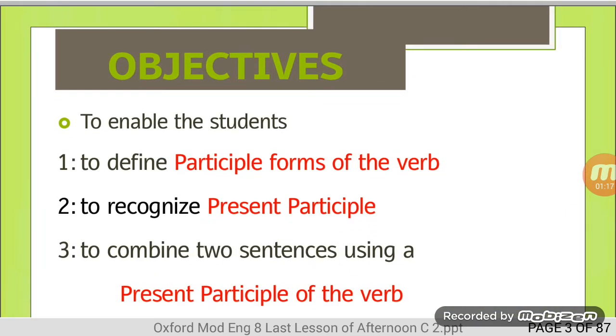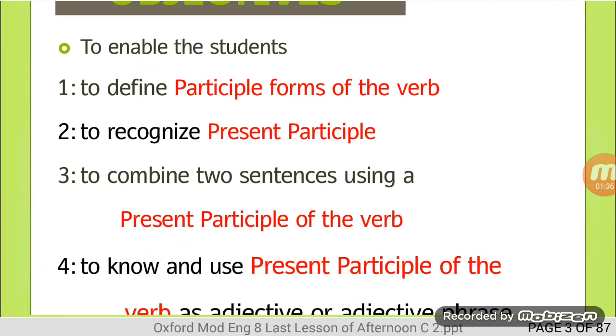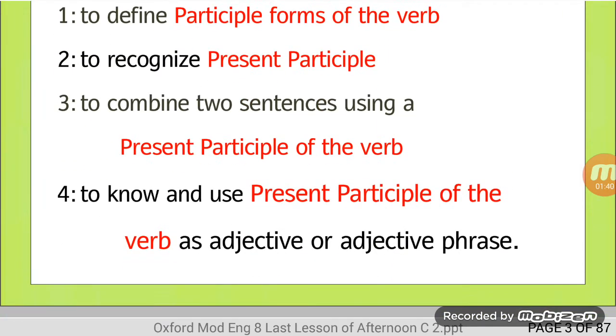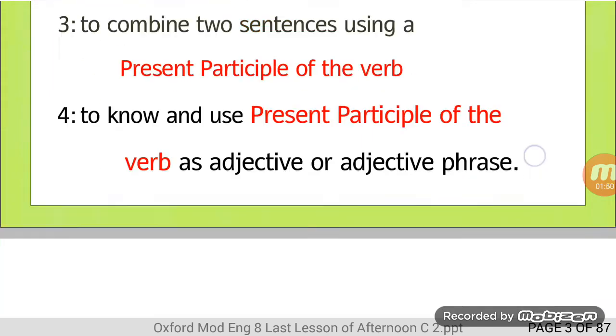Dear students, the main objectives of the lesson are to enable you to define participle forms of the verb, to help you to recognize present participle, to help you to combine two sentences using a present participle of the verb. Then we want you to be able to know and use present participle of the verb as adjective or adjective phrase.